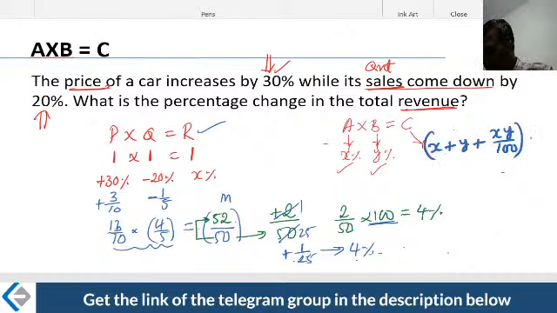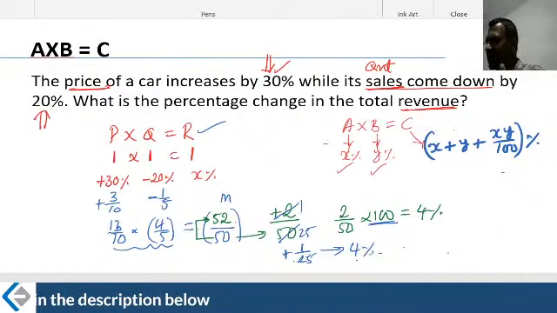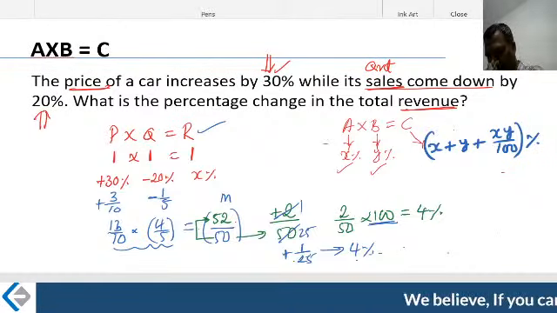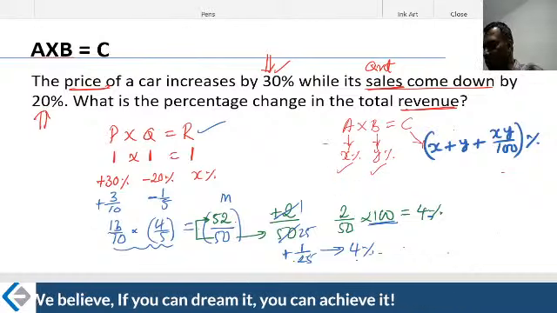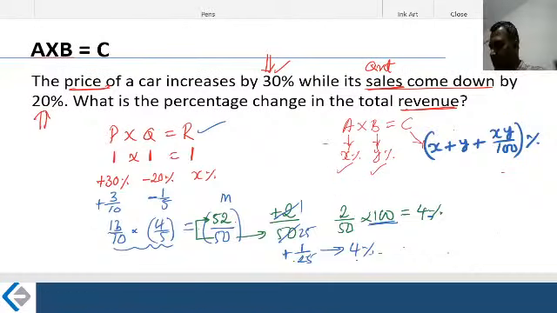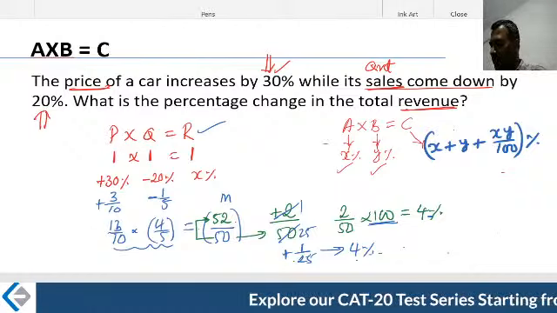It's a simple algebraic proof. Don't worry about it. Just try and remember this. The proof comes from 1 plus x%. You can write this as 1 plus x%, 1 plus y%. From here you calculate, and you will end up at this particular result. But I suggest don't really bother about this right now. If you are good at math, I already gave the hint. Using that hint, you can calculate.